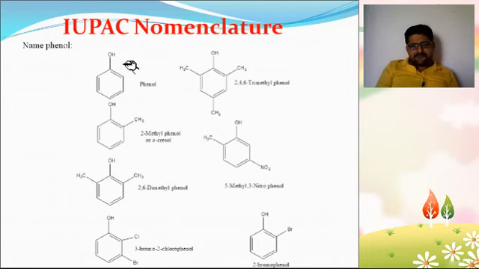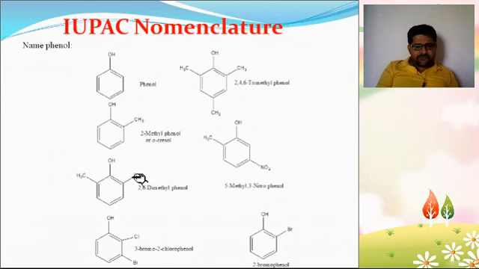So some examples of phenol. Here, 2,4,6-trimethylphenol. At the 2 position, 4 position, and 6 position there is a methyl group, that's why it's called 2,4,6-trimethylphenol. Now at the 2 position, a methyl group, that's why it's called 2-methylphenol, and 2-methylphenol is also known as orthocresol. Next one, at the 3 position a nitro group and at the 5 position a methyl group, so it's called 5-methyl-3-nitrophenol.